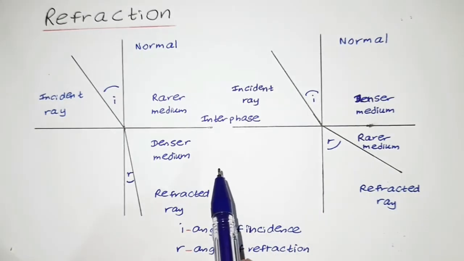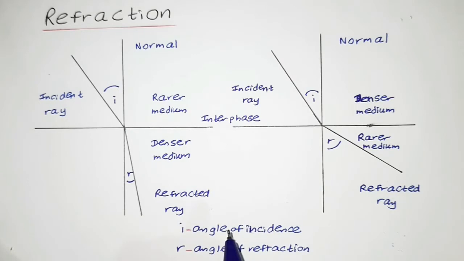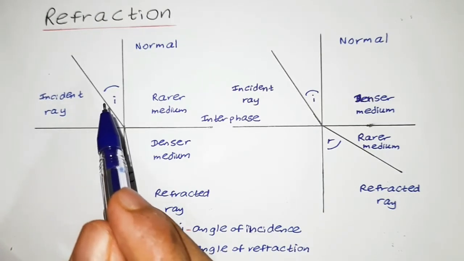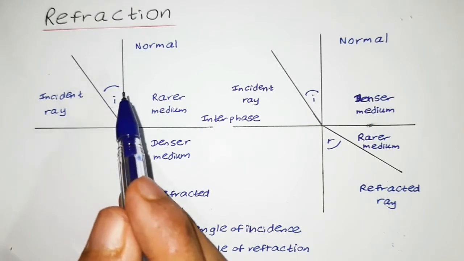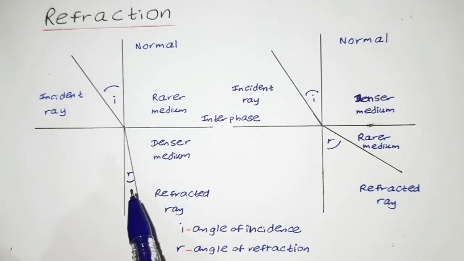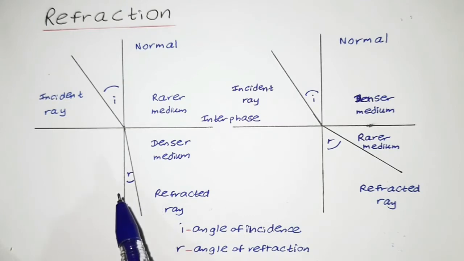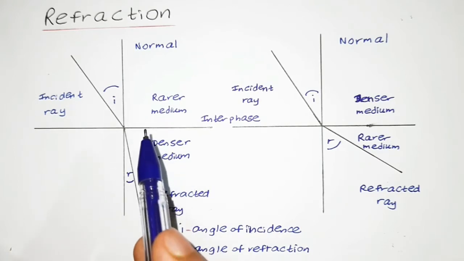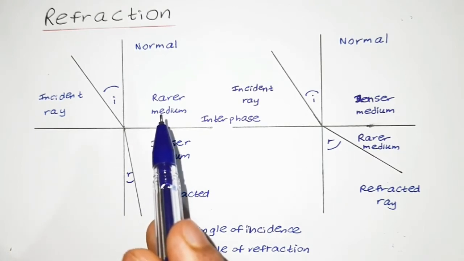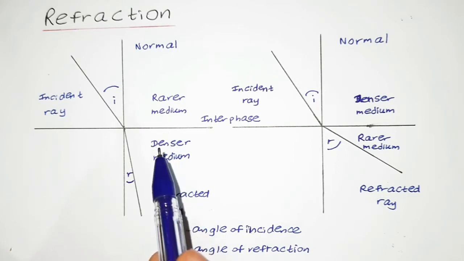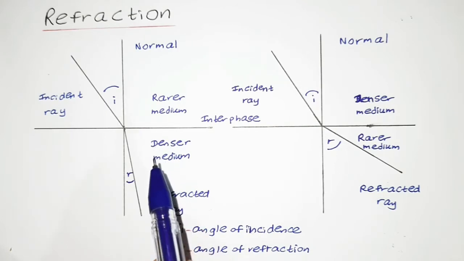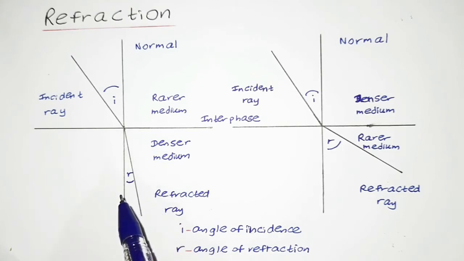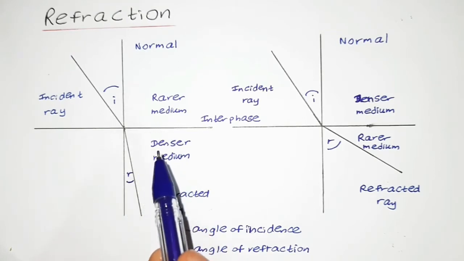What do we need to figure out here? We can observe that the angle of incidence is given by the letter i and the angle of refraction is given by the letter r. The angle of incidence is the angle between the incident ray and the normal, and the angle of refraction is the angle between the refracted ray and the normal. What is the major difference between the two ray diagrams? In the first ray diagram, the incident ray comes from a rarer medium and goes into a denser medium. Here you can observe that the refracted ray bends towards the normal when it is traveling from a rarer medium to a denser medium.